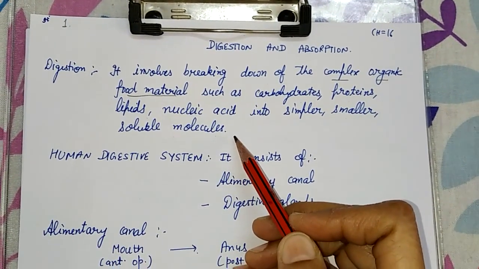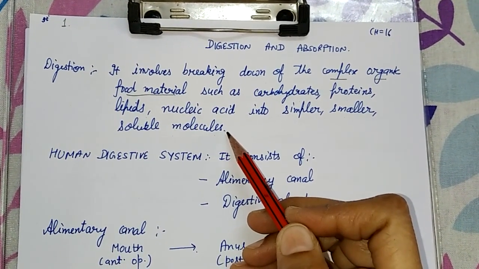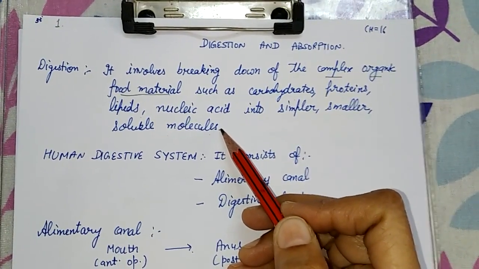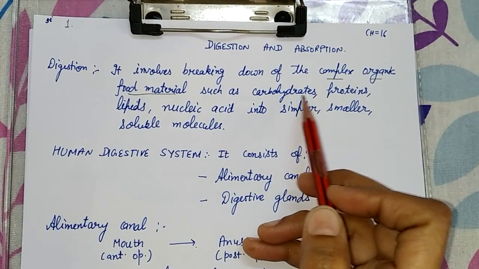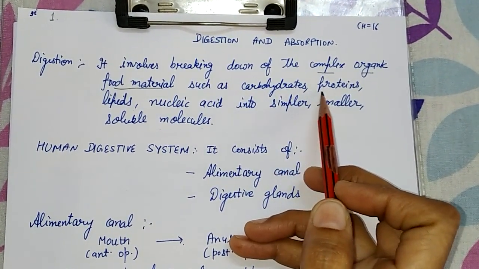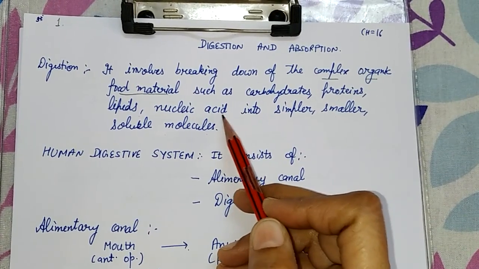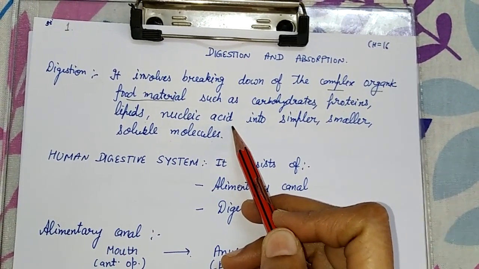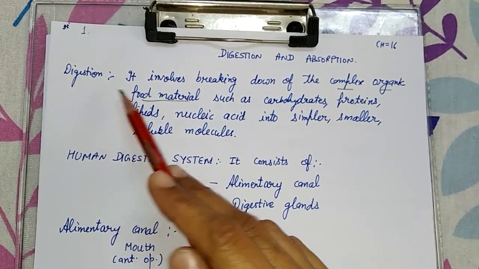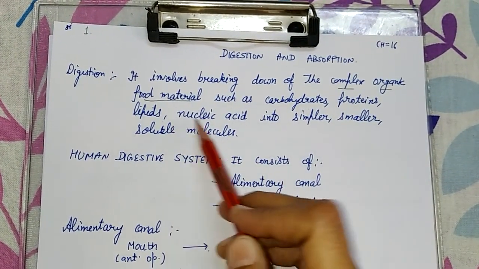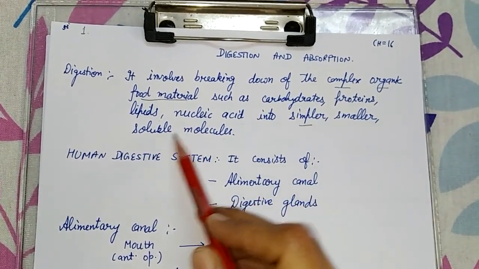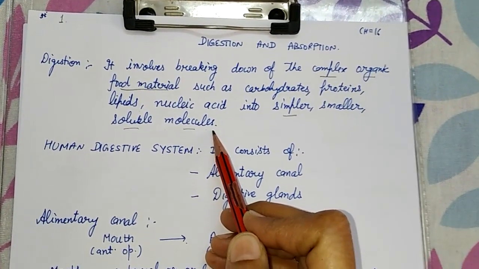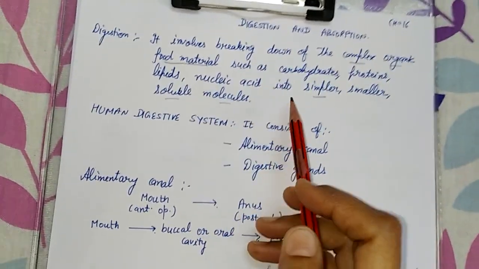What is the need of digestion? Everyone takes the food. Food gives us energy, and to do everything we need the food. But food we take, in which there are so many nutrients like carbohydrates, proteins, lipids, nucleic acid, but they are all in the complex form. They can't be absorbed in our body. So first, digestion happens in which all the complex things change into the simpler and soluble molecules so that our body can easily use it. So, what is digestion? You clear it about it.